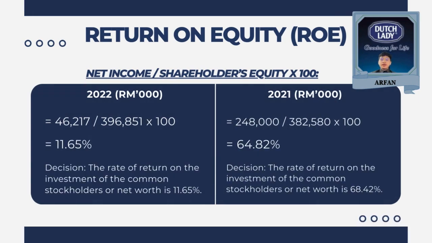Moreover, return on equity is calculated by dividing net income by shareholders' equity times 100. For instance, the LMIB has 11.65% in 2022, while 64.82% in 2021 is the rate of return on the investment of the common stockholders. A higher return on equity is generally considered favorable as it suggests a higher return on the equity invested by the shareholders.